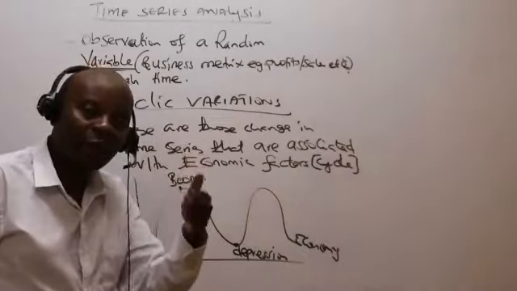The fourth one is not cyclic. The fourth one is supposed to be erratic occurrences. So erratic occurrences, ladies and gentlemen, are which ones here?